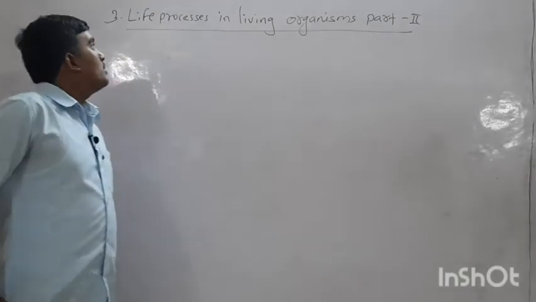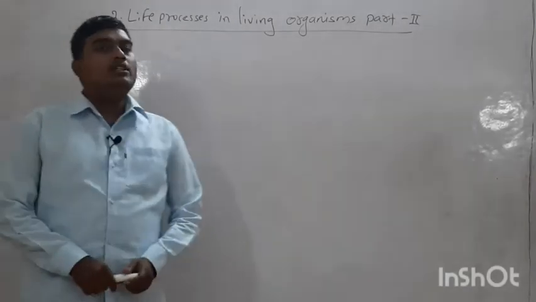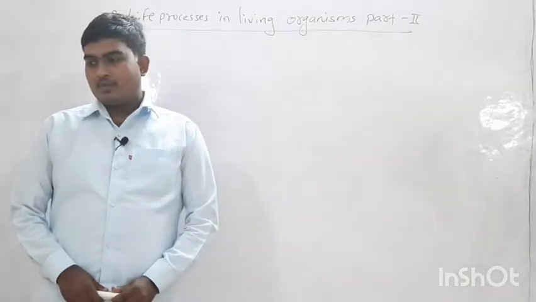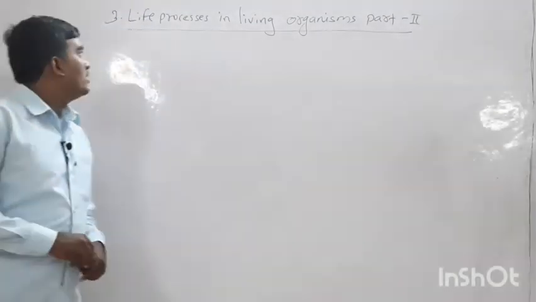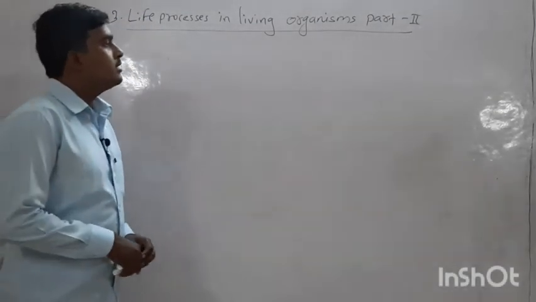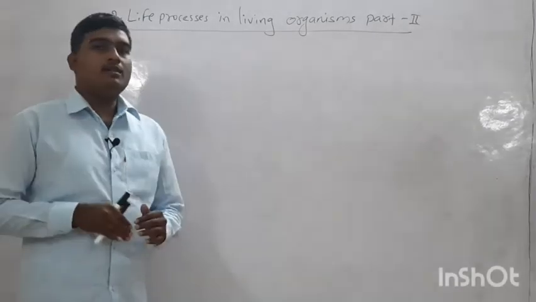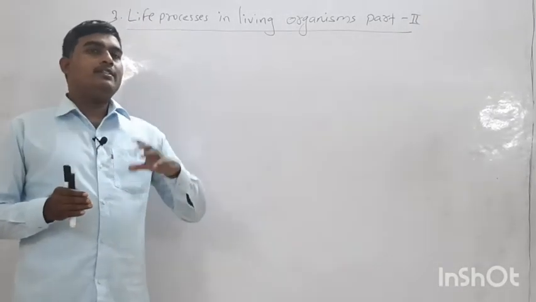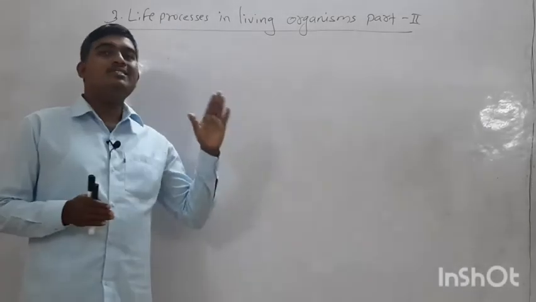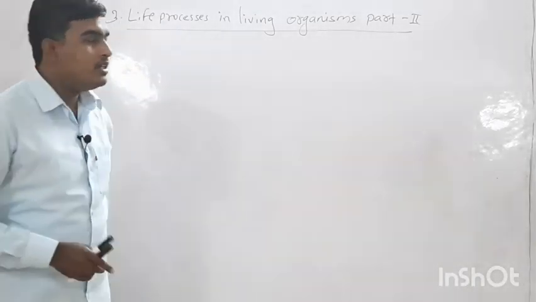We are discussing life processes in living organisms, part two, and from that we are learning about reproduction methods. In reproduction, we are learning about asexual methods of reproduction.